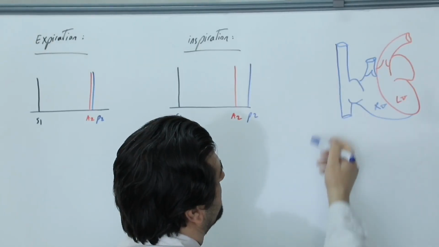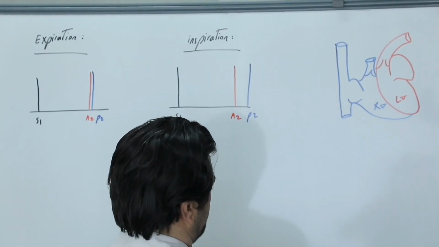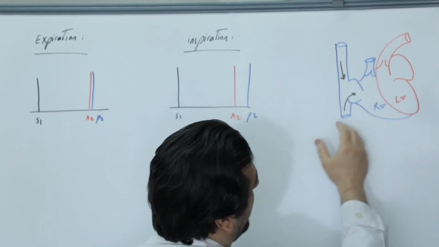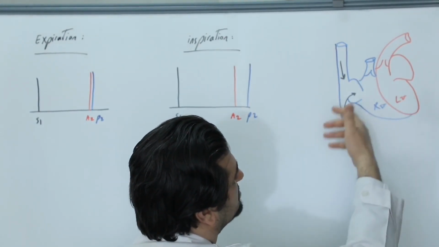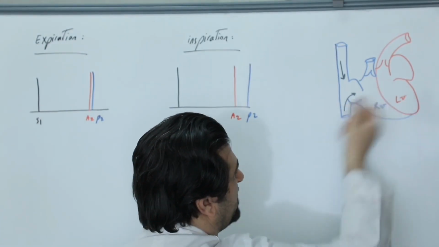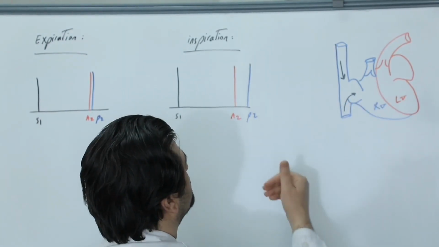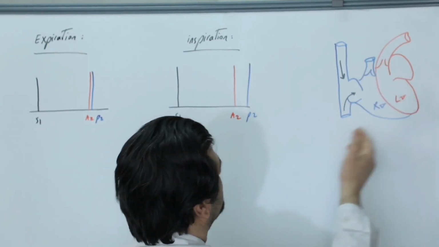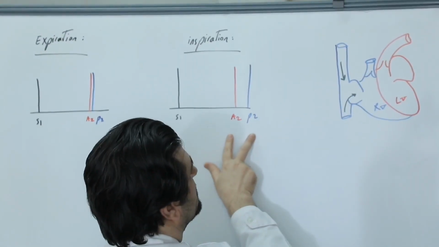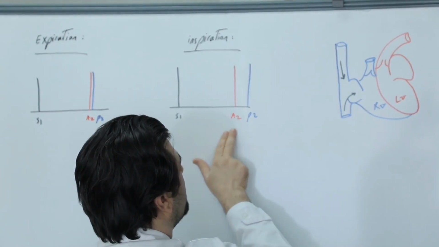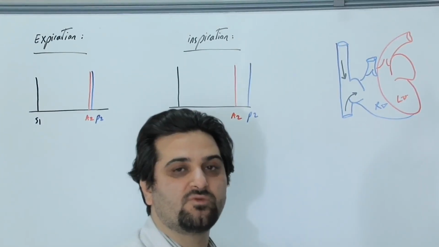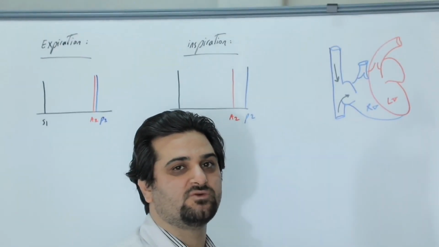During inspiration, venous return increases, meaning that blood from the SVC and IVC flows into the right side of the heart. As the right ventricle fills with this larger volume of blood, it takes more time to empty. As a result, the pulmonary valve closes later than the aortic valve, causing the two components of the second heart sound, A2 and P2, to separate from each other. This is called the normal physiological splitting of S2.